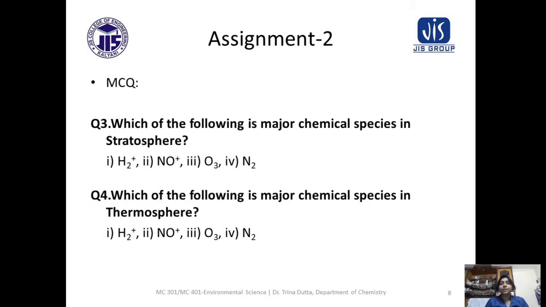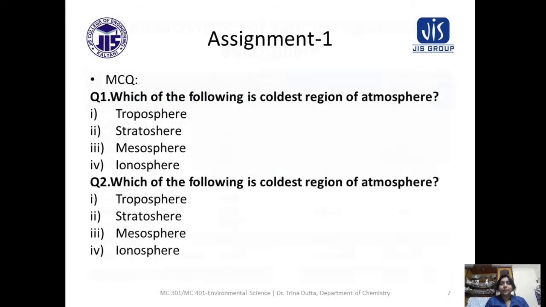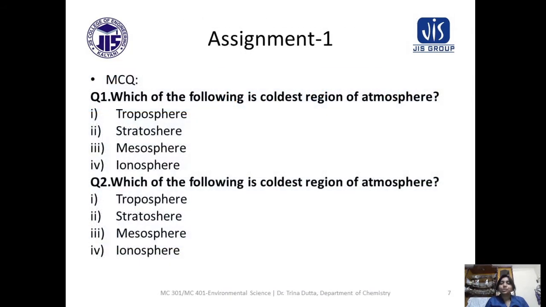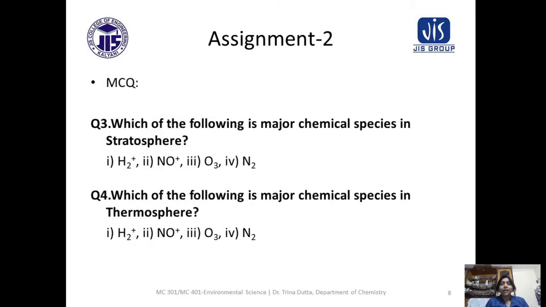Okay, now come to the assignment 2. Which of the following is major chemical species in stratosphere? So, can you tell? Can you remember? Okay, let's come to the table. So, for stratosphere, major chemical species is ozone, O3. And that is why stratosphere is also called ozonosphere. So, the answer will be 3, O3.